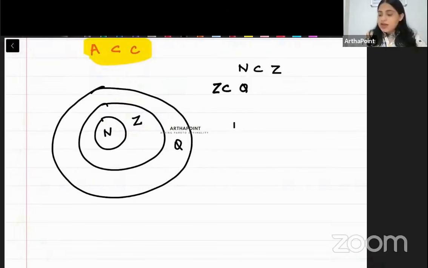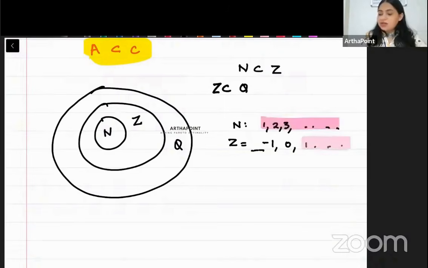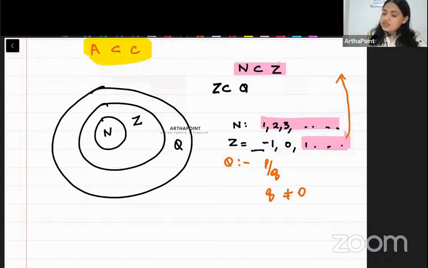Try to understand. Natural numbers are only 1, 2, 3 and so on. Integers include negative and positive, all. So this entire thing is belonging here. So natural number is a subset of integers. Now Q, which is rational number, is any number that can be represented in P by Q form and Q is not equal to 0. तो बेटे सारे integers को मैं P by Q form में तो लिख ही सकती हूँ 1 by 1, 0 by 1, minus 1 by 1.